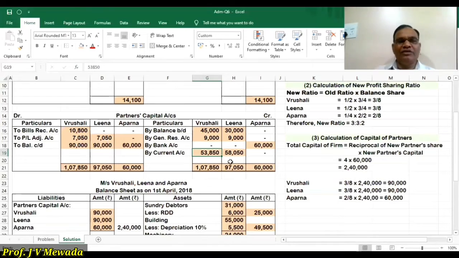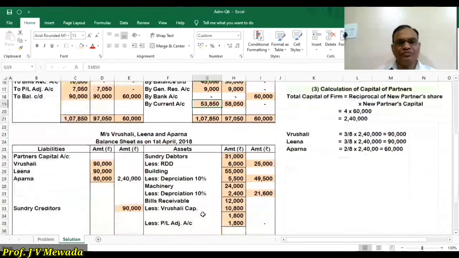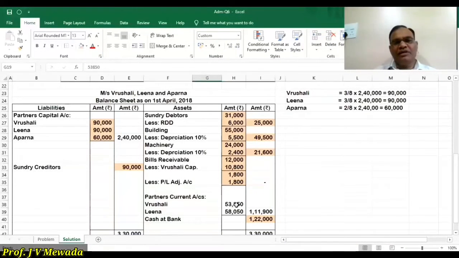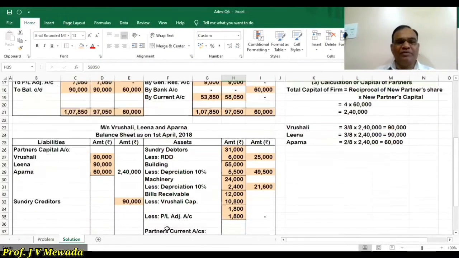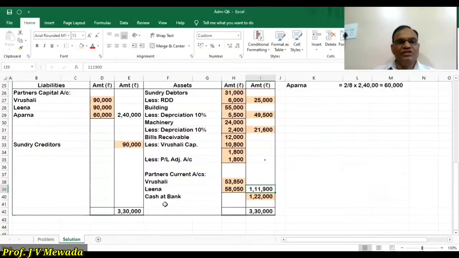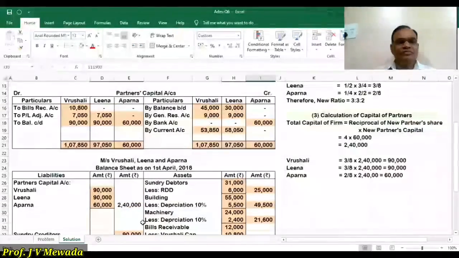But here the current account has a debit balance. So Vrushali and Lina have a negative balance, a deficit actually. They should have brought cash, but they are not bringing. So the current account has a negative, debit balance, and a debit balance means it is on the asset side. So this is the total, 1,11,900.